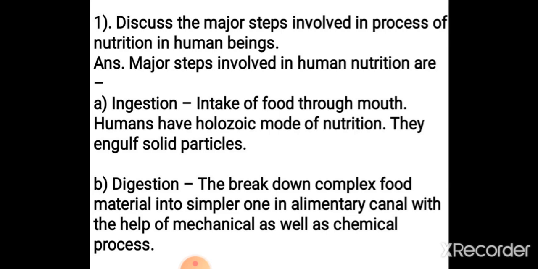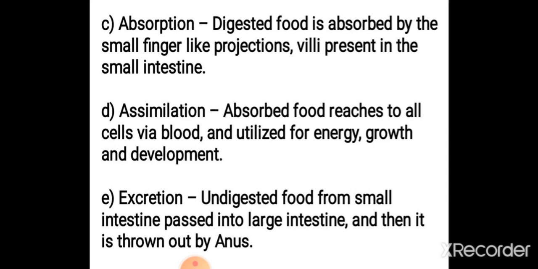Now the next is, once we have taken the food in the mouth, the digestion starts. So the breakdown of complex substances into simpler ones in the alimentary canal with the help of mechanical as well as chemical processes is known as digestion. Now after digestion, absorption occurs. The digested food is absorbed by small finger-like projections known as villi, which are present in the intestine. These villi help in increasing the absorptive surface area, so that more and more absorption occurs. So that is the function of villi.